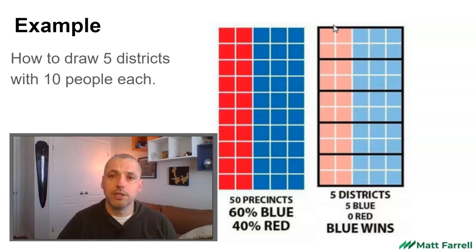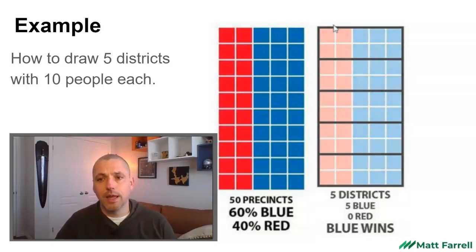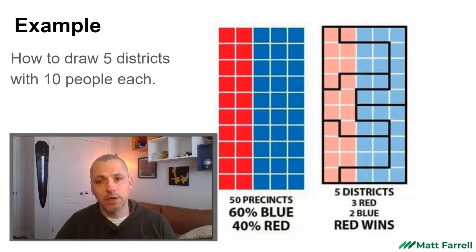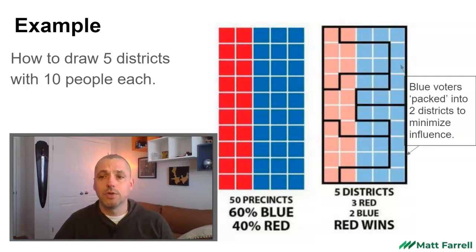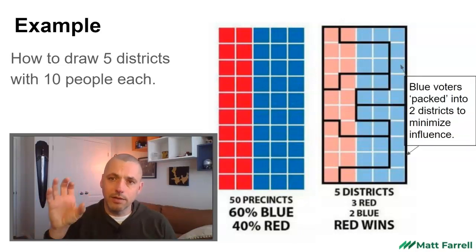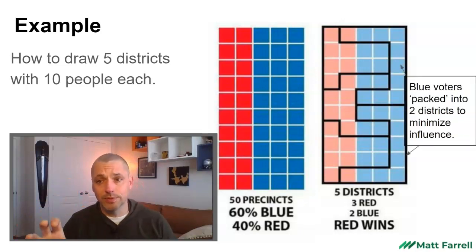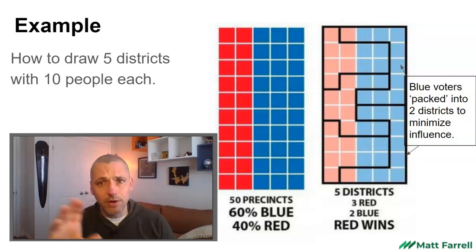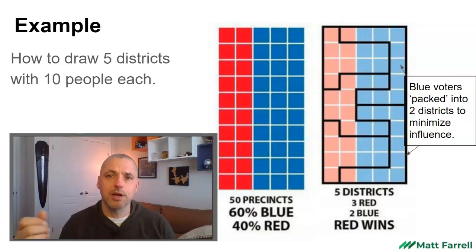Conversely, we could use partisan intent to try and diminish the success of the blue party. And we might do that by packing all of the blue supporters into 2 large districts, and then drawing the districts selectively so that the red party might have an advantage in the other ones. And so by doing this, by isolating as many voters as possible from the blue supporters into 2 areas in this case, we would end up with 3 red districts and 2 blue ones, even though blue in this electoral area has a higher population. And so this is how gerrymandering would work.